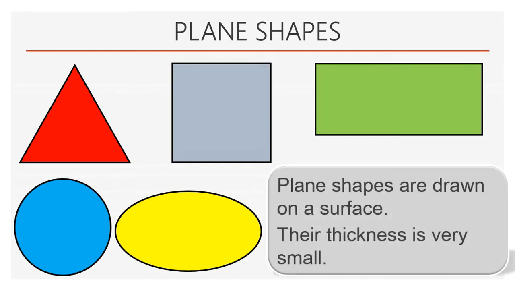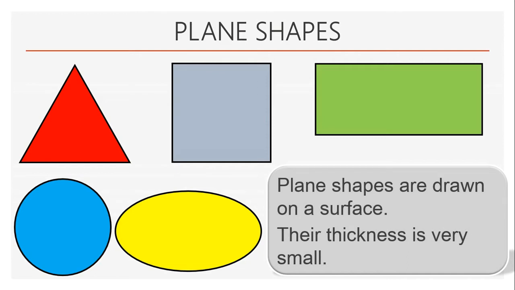So what we have to understand here is that plane shapes are drawn on a surface. Their thickness is very small. This is very important to understand here. The thickness of plane shapes is very small. In other words, we can say they are very thin.